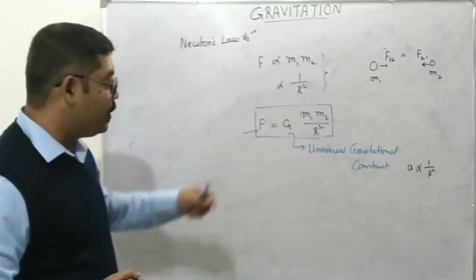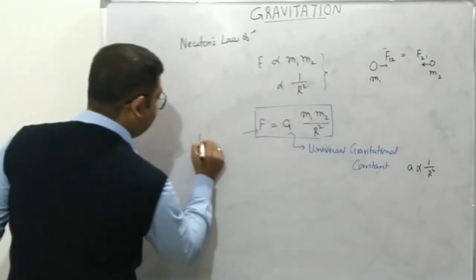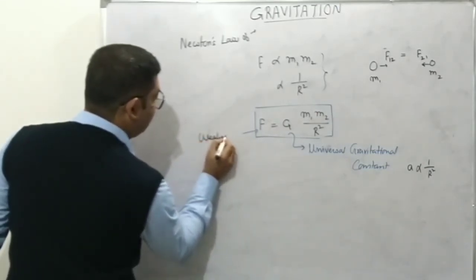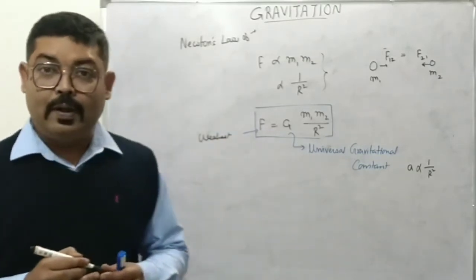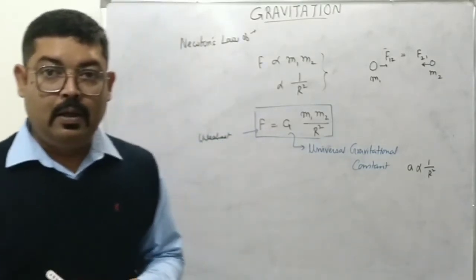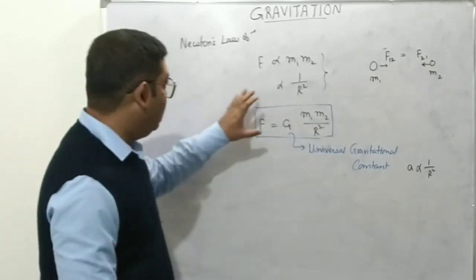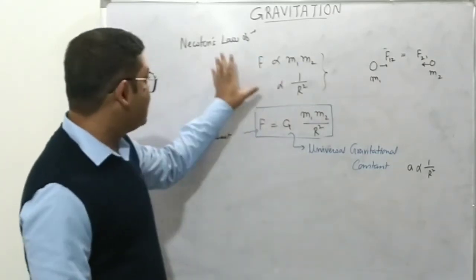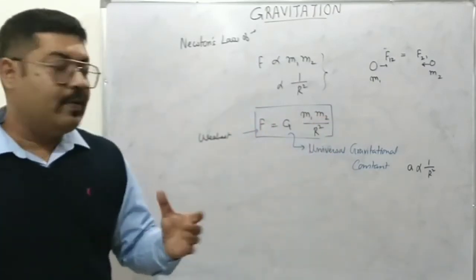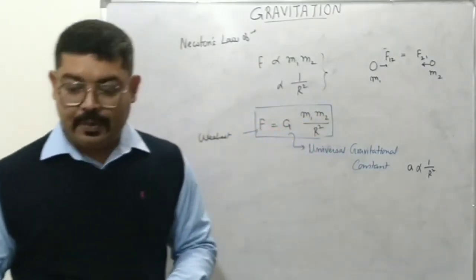And this force of gravitation is the weakest of all the four fundamental forces. Okay. So, till now what we have found is the mechanical statement and also the statement for Newton's law of gravitation.